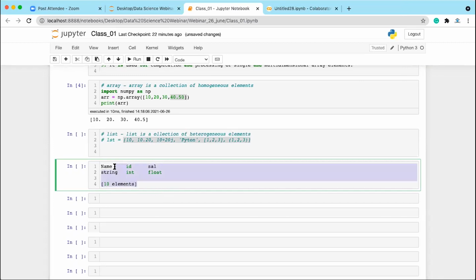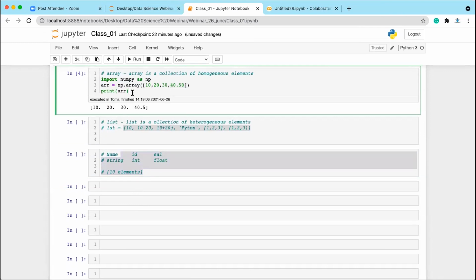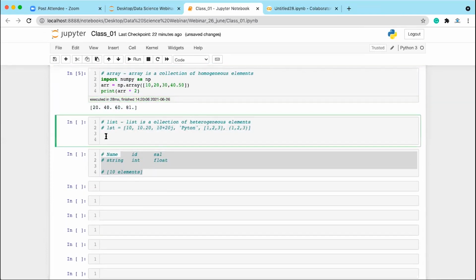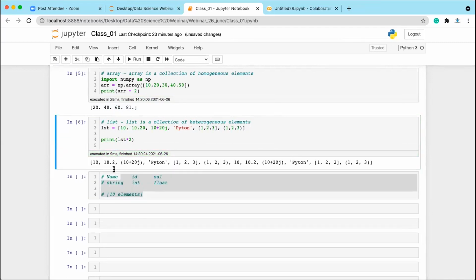So processing becomes easier. For example, if you take this array and you want to multiply each element of this array by 2, you can just write array into 2, and it will automatically multiply each element by 2. Whereas if you have a list and want to multiply each element by 2, you cannot do it this way. If you write lst into 2, it is going to repeat the list, so this is a different operation.